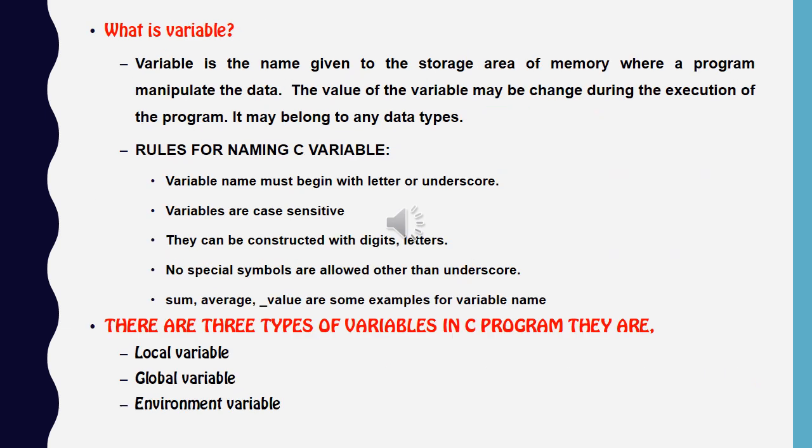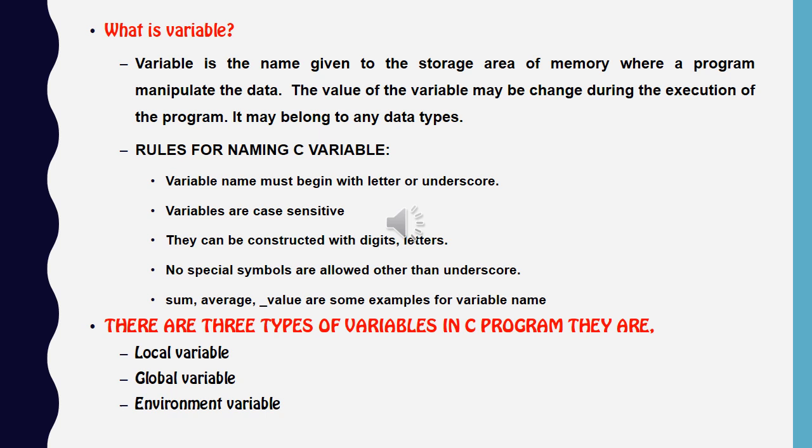Next is, what is a variable? A variable is the name given to the storage area of memory where a program manipulates or stores data. The value of a variable may be changed during the execution of the program. It may belong to any type of data.